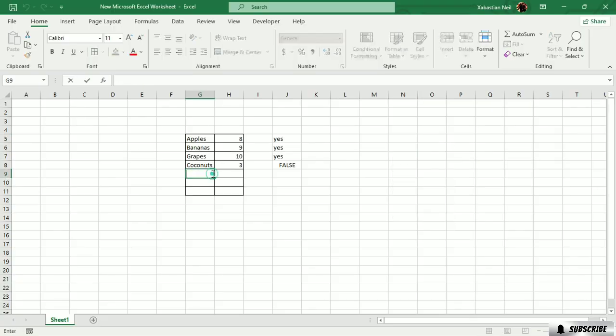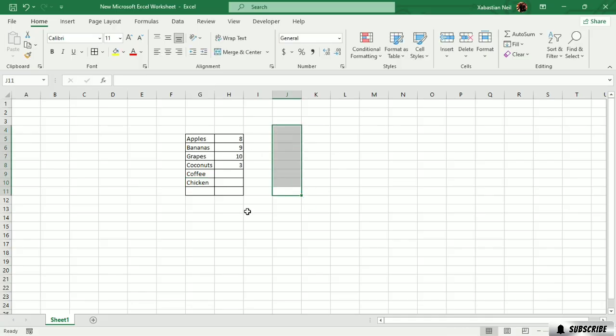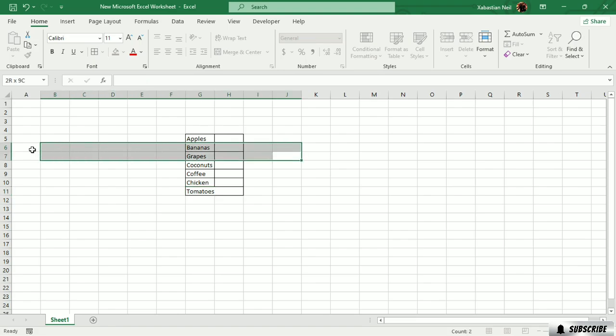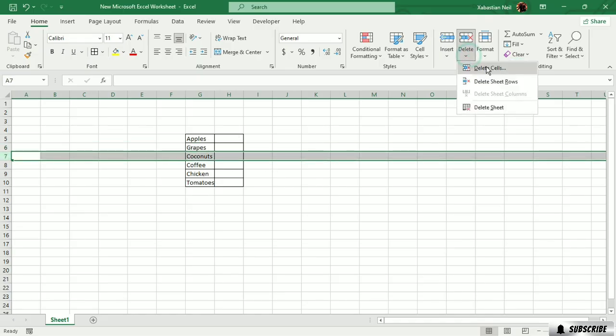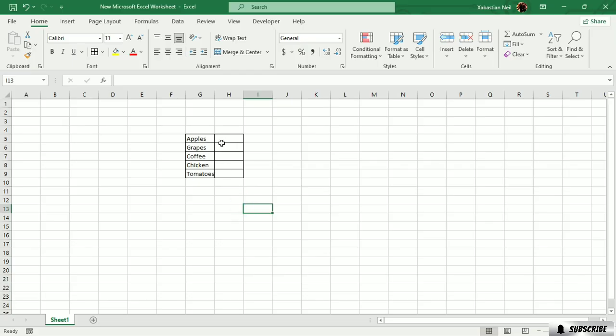So what I'm gonna do is add in some data right over here, just coffee. Now I'm gonna add in chicken. Okay, I'm gonna delete them. Also delete this one. I'm gonna type in tomatoes. Okay, let's just delete the extra ones. Let's just do it from here. I'm gonna delete cell. I don't need extra grapes and coconuts and coffees. I'm gonna just delete them. So let's just stick to this, okay?